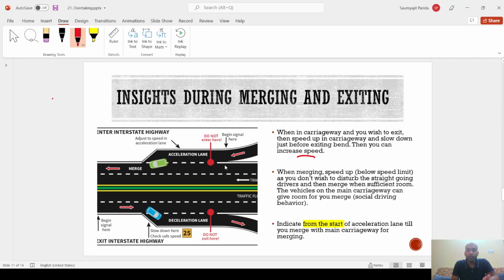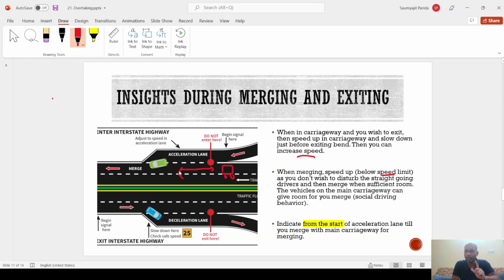In general, the rule is that if an oncoming vehicle is coming and I have already seen it, then while coming on the acceleration lane, I should speed up, but the speeding up should stay below the maximum speed limit. Then if enough space is available, I can merge without any disturbance to the oncoming traffic.